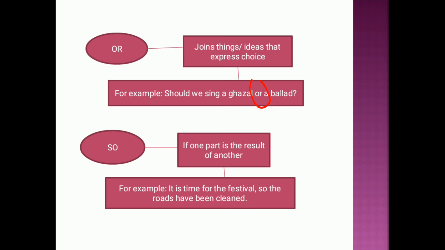Like, it is time for the festival, so the roads have been cleaned. Like the example says, due to the festival season, roads have been cleaned. Now, what is the action, what is the main thing that is performed over here? Due to the festival season, why are the roads cleaned? Now the result portion is that the roads are cleaned. Now the question arises for the result portion, why are the roads cleaned? Roads are cleaned because it is the time for the festival. So here "so" is used to represent the result that is due to some other thing.